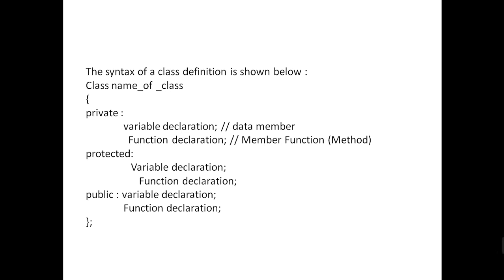Protected also has variable declarations and function declarations, and similarly public. These three keywords, private, protected and public, are known as access specifiers in C++. So this is the simple syntax for creating a class in C++.